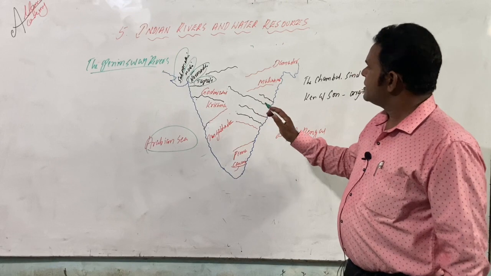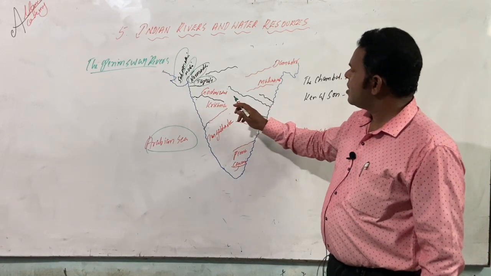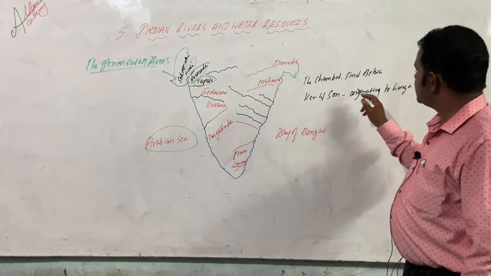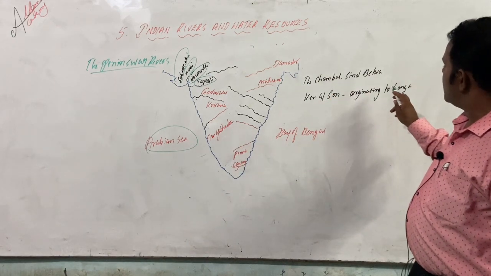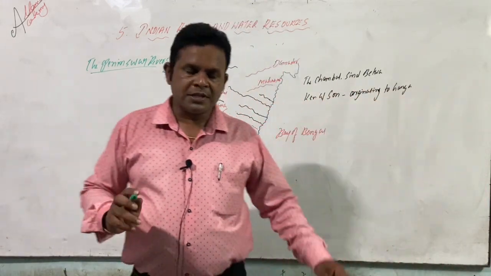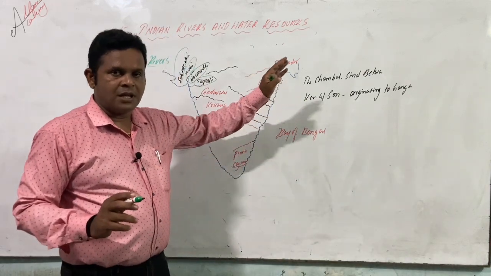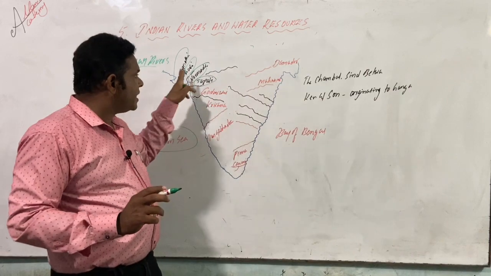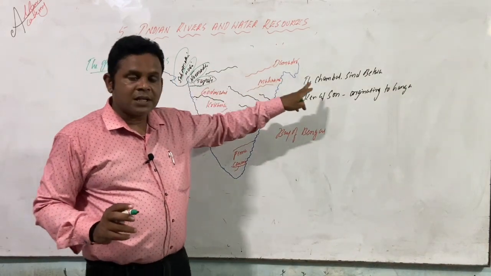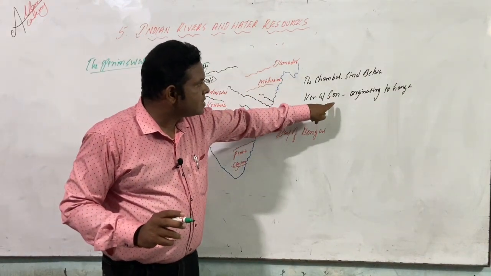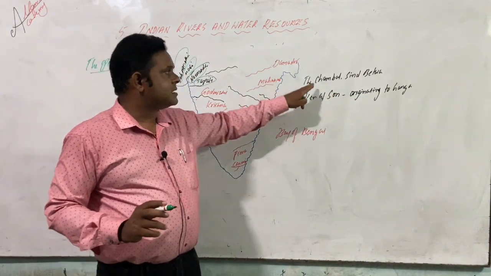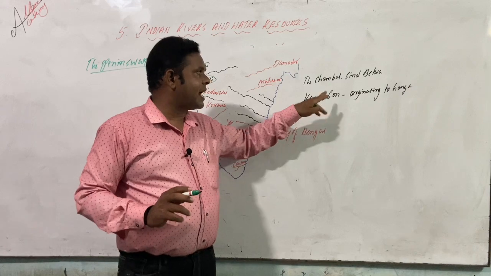And not only that, there are also the tributaries related to the Ganga. Like the Himalayan rivers we have seen, Indus, Ganga, Brahmaputra, in this peninsular system these are the tributaries connecting to the Ganga river, like the Chambal, Sindh, Betwa, Ken and Son.